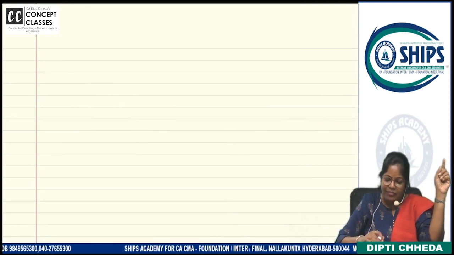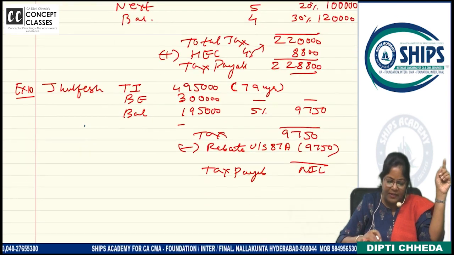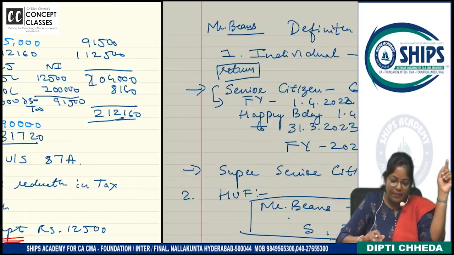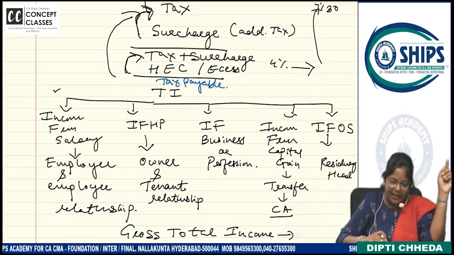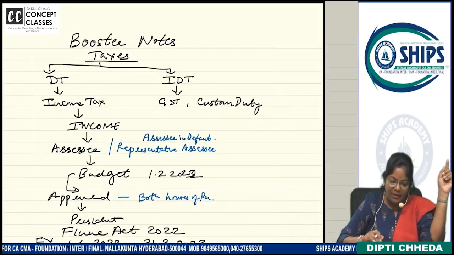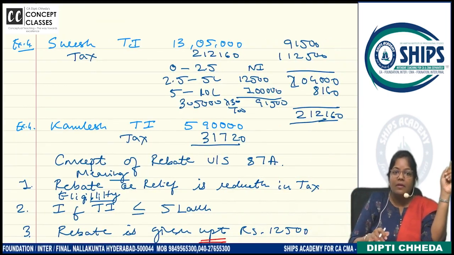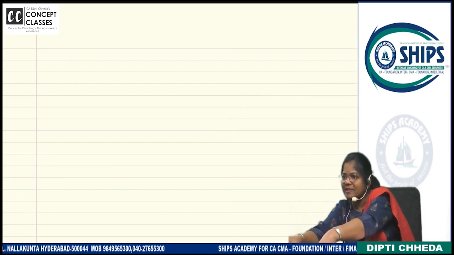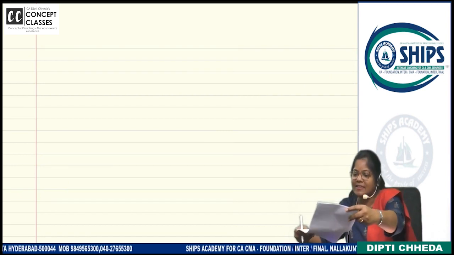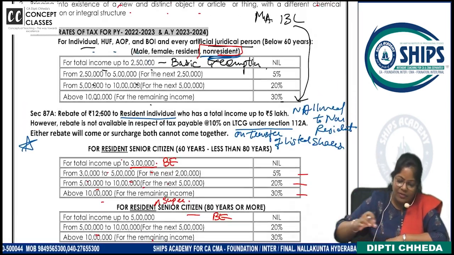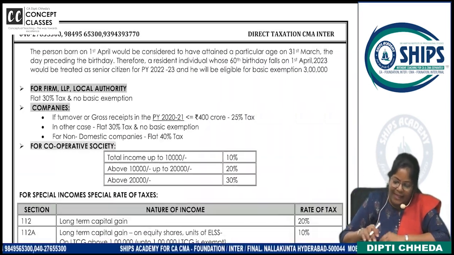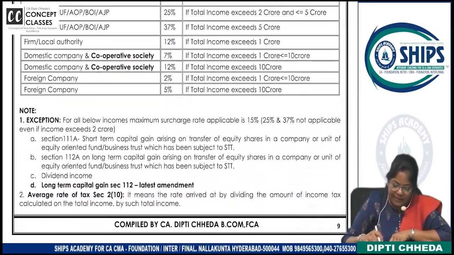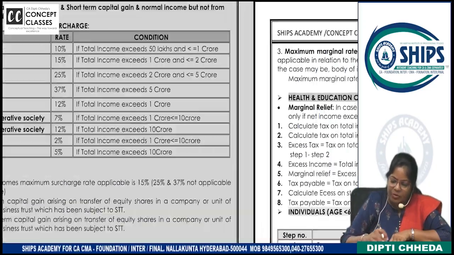Did I give some homework? Why then don't I have it written here? Where have the examples reached? Maybe by mistake I wrote it out of order. Okay, I gave some homework from the material, is it? And you all have done those problems? Sure? That's really good. Chalo, then let us check. Let's do that then, and then I'll go to special income, special tax today. Surcharge we will take up tomorrow.